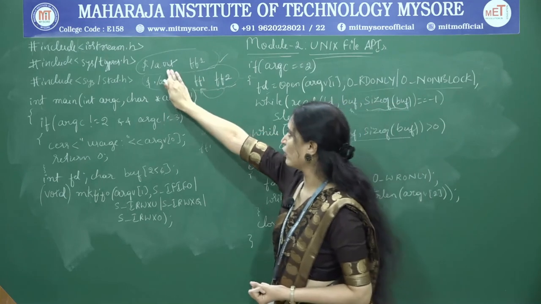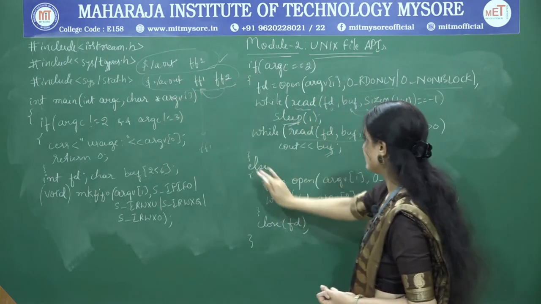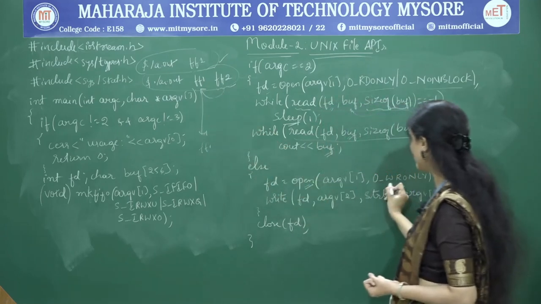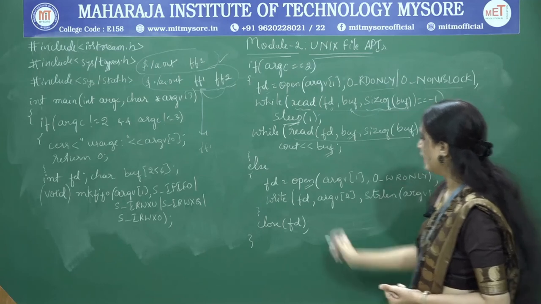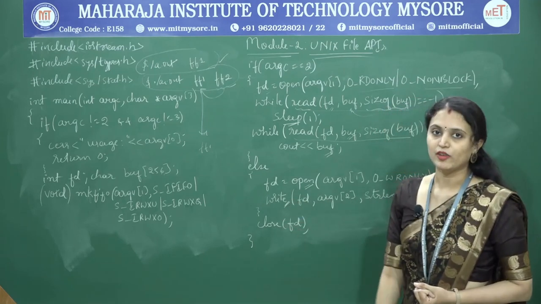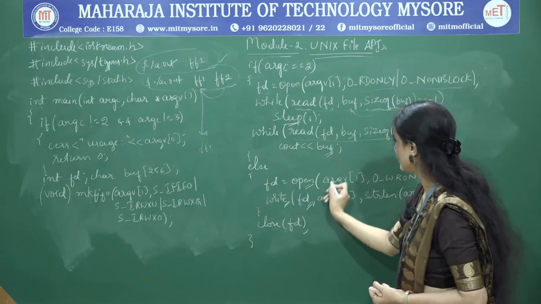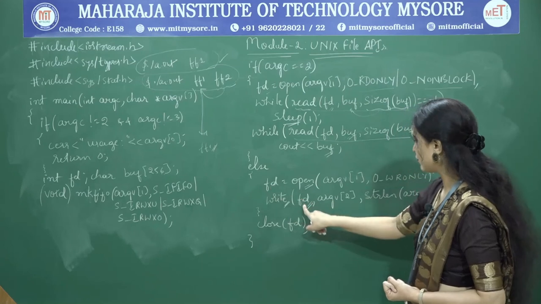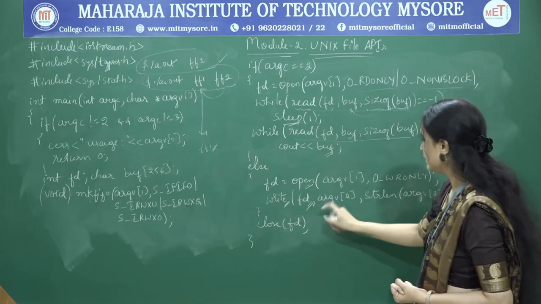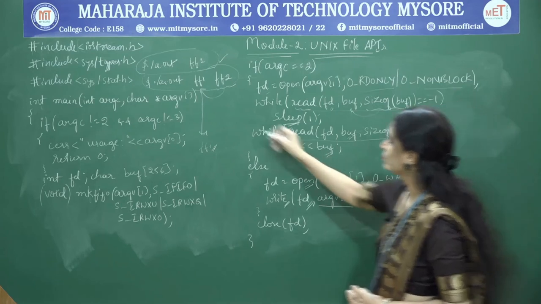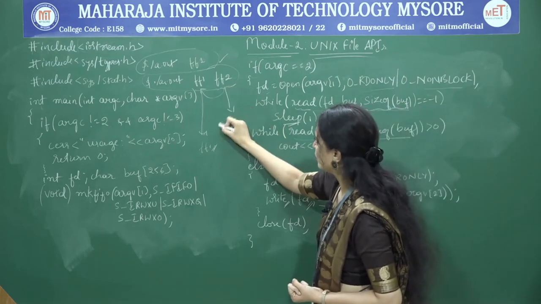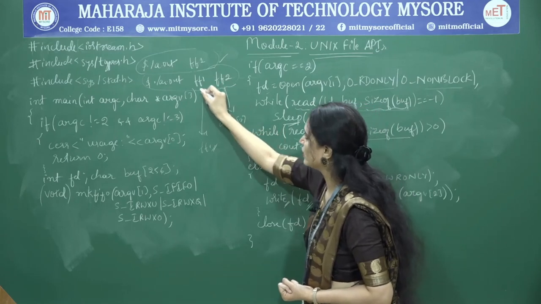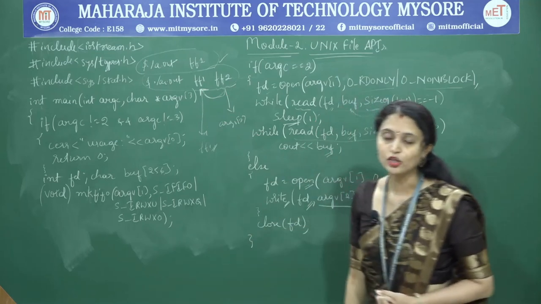That means when the argument count is 2. When it is 3, that means the else condition here. I am opening this FIFO1 for write only option, and I am calling the API write. So for this FIFO file, it returns a file descriptor, right. For this FIFO file, I am writing the content from argv of 2, that means FIFO file 2. From here to here, I will be performing the write operation.